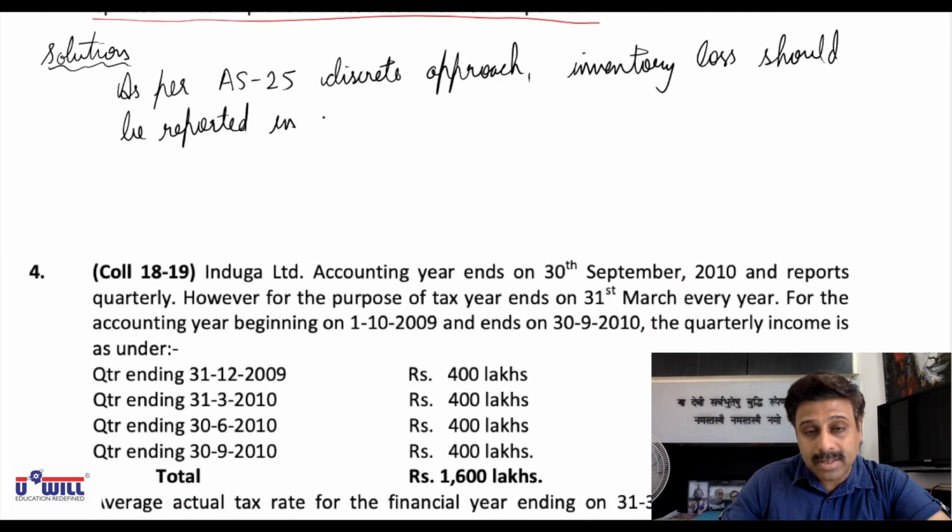Second quarter. So in quarter 2 itself. Okay, this is our answer.